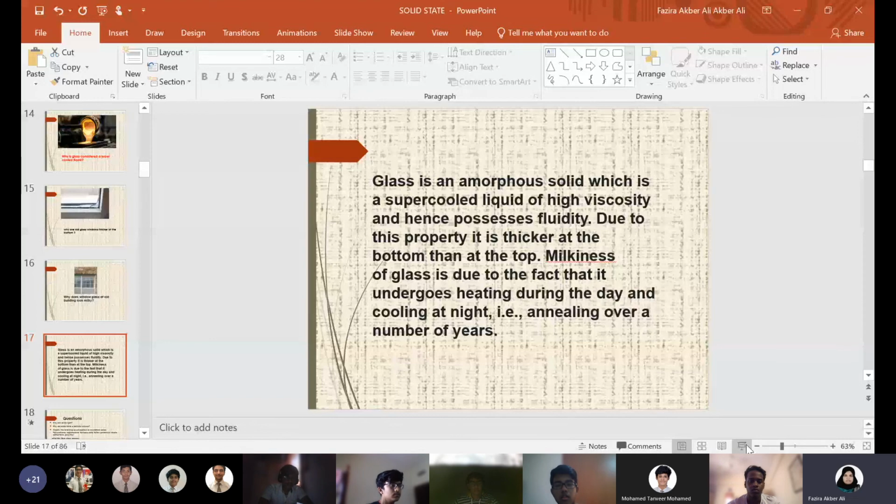So, glass is an amorphous solid which is a super cooled liquid of high viscosity and hence possesses fluidity. Due to this fluidic property, it is thicker at the bottom than at the top. That was the answer for my first question: why are old window glasses thicker at the bottom? The second question is the milkiness of the glass, due to the fact that it undergoes heating and cooling during day and night. That is annealing over the number of years. That means it changes its properties slightly from amorphous to crystalline. That is the reason for the milky appearance of the glass.